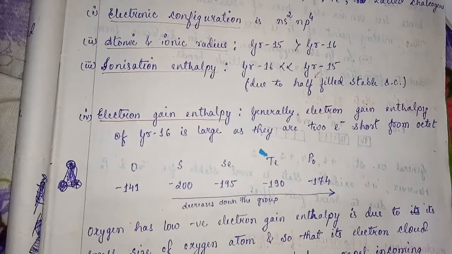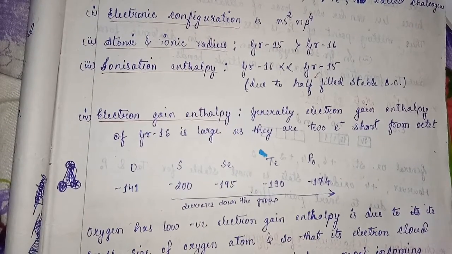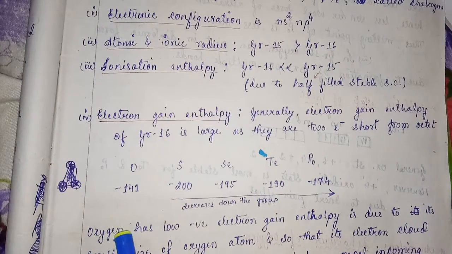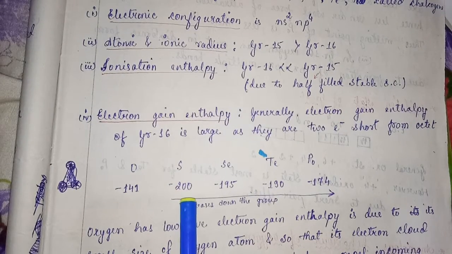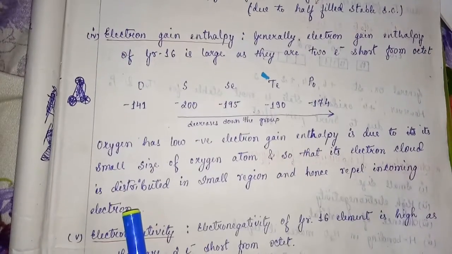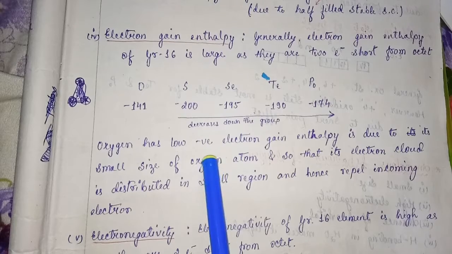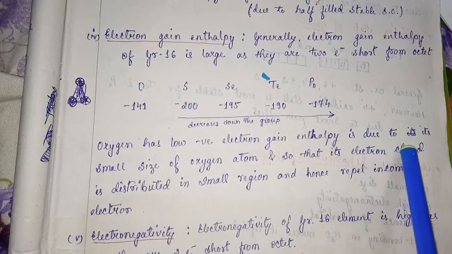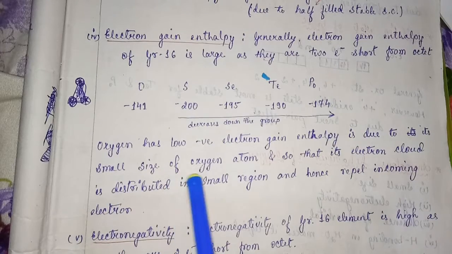Now one thing that we have to look for: the electron gain enthalpy of oxygen is less than that of sulfur. Forget about the negative sign; it is 141 and this is 200. So why does oxygen have less? The oxygen has low negative electron gain enthalpy due to its small size.